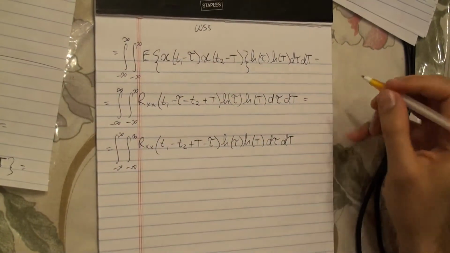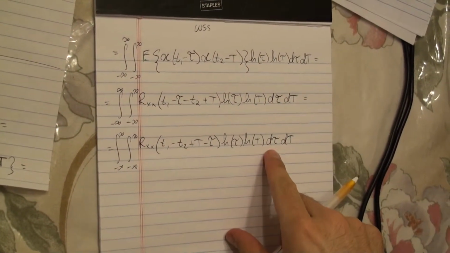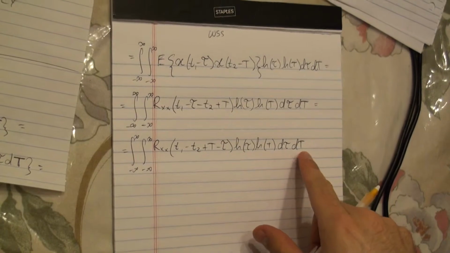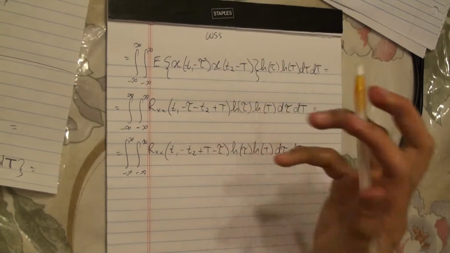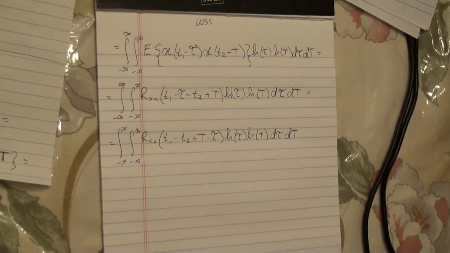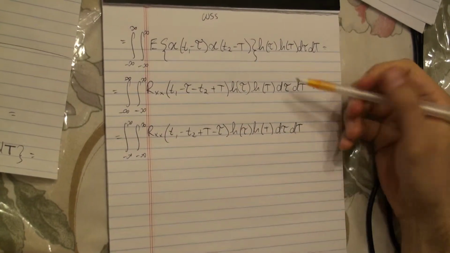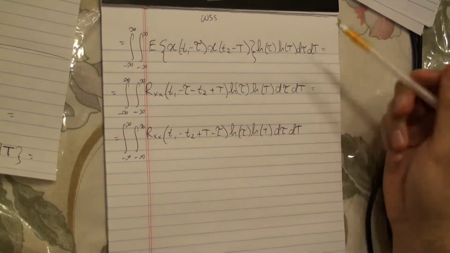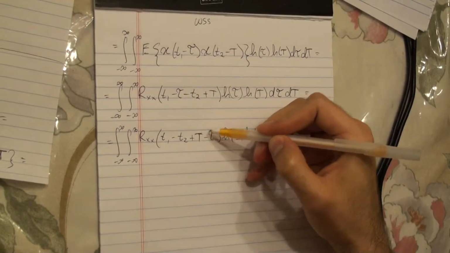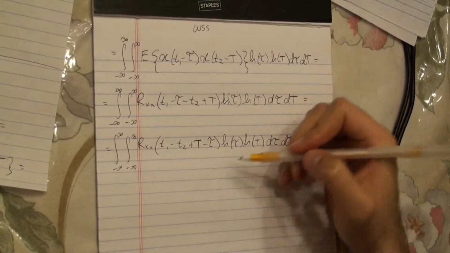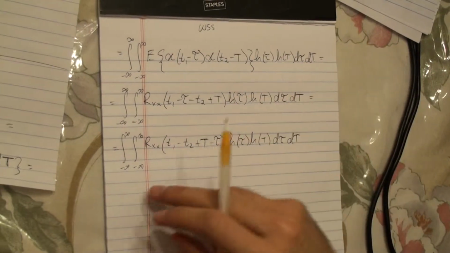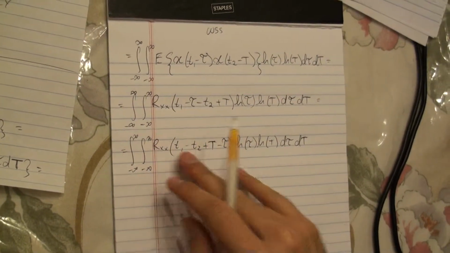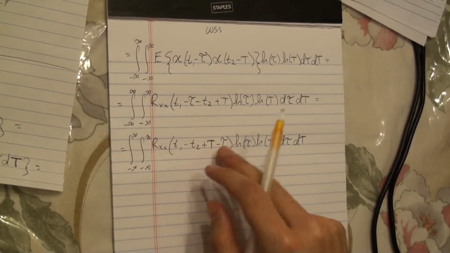We're integrating with respect to tau and big T, from negative infinity to infinity for both. After we're done with this integral, we will have successfully integrated out big T and tau. What's going to be left is this function, but without big T and tau in it.